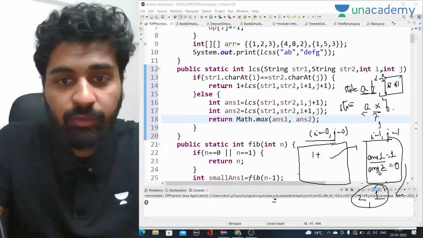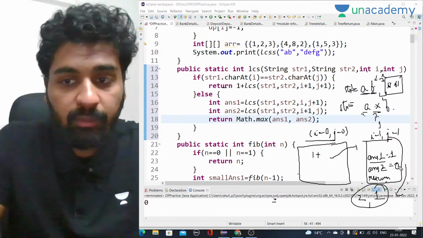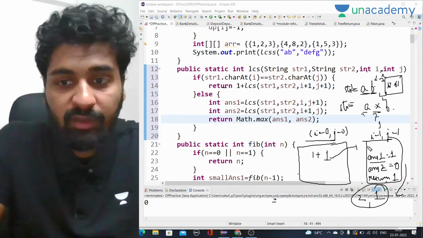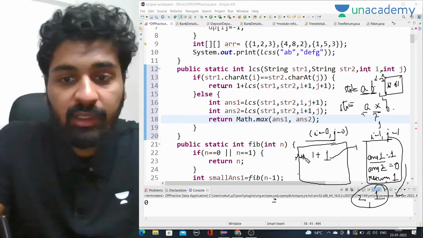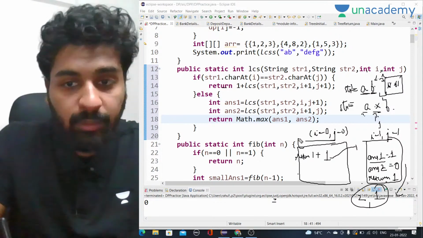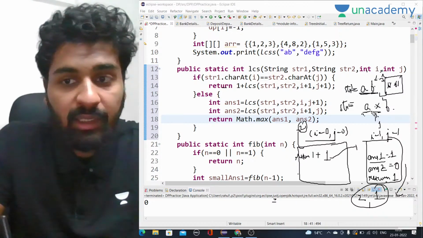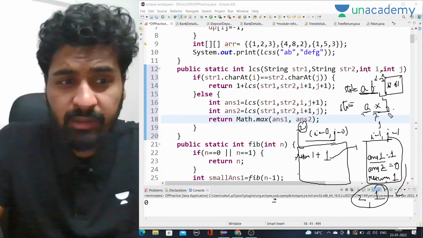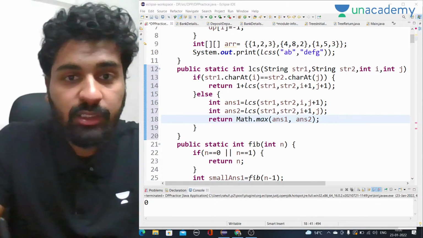So we have both answer 1 and answer 2, and we have to return the maximum of them. Maximum of 1 and 0 will be 1. So from here we return 1, and here we have to return 1 plus whatever we got for I equal to 1 and J equal to 1. So from here, 1 plus 1, we will return 2. So the answer will be 2 for this case. And we can see that here we have AB, here we have AB, so the answer should be 2 only. Okay, so this is the case. And let me write the base condition as well.